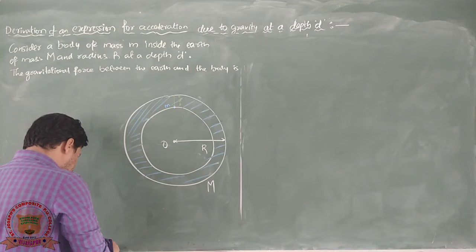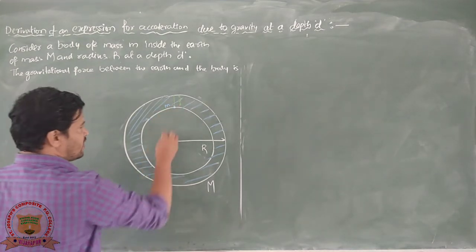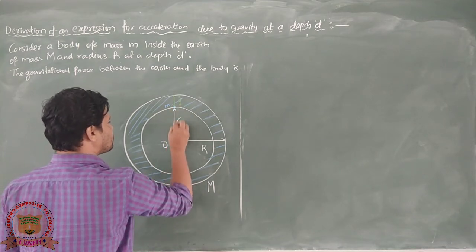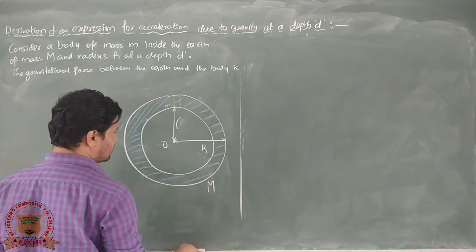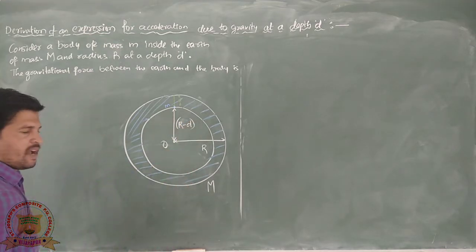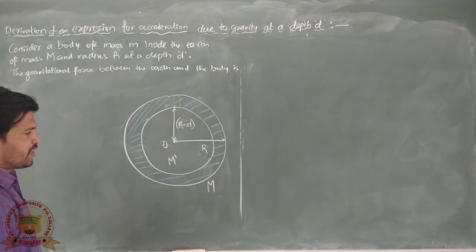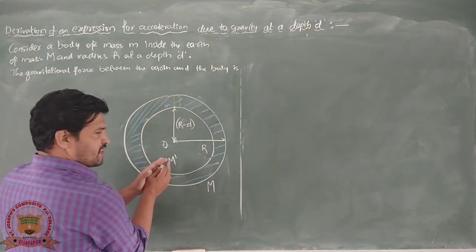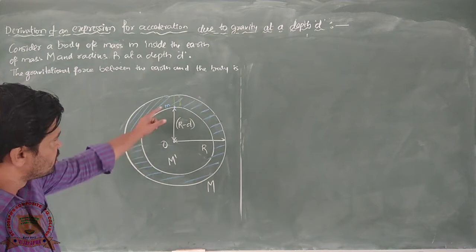Therefore the force on this body is only exerted by the inner portion of the earth whose radius is R minus d, and its mass, let us consider it as M dash. Only because of this M dash there is a gravitational force on the body whose mass is small m.